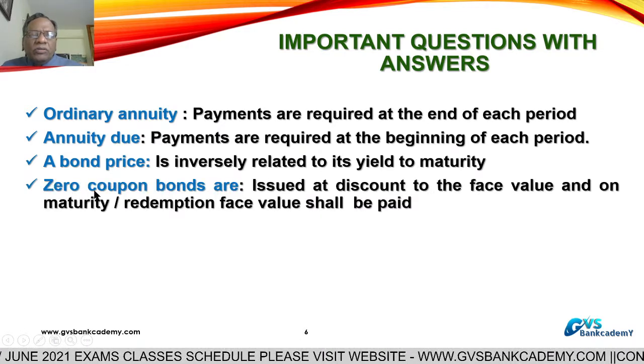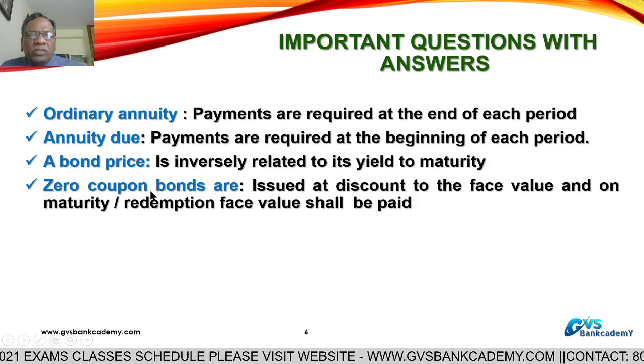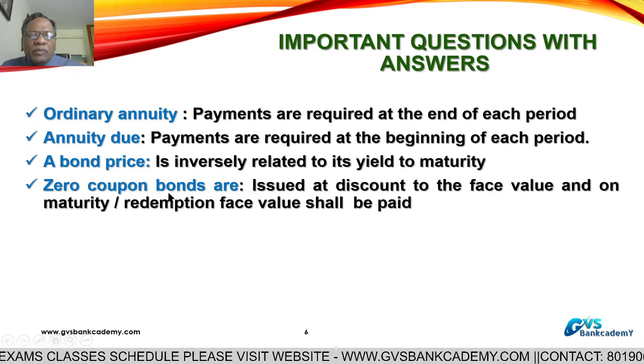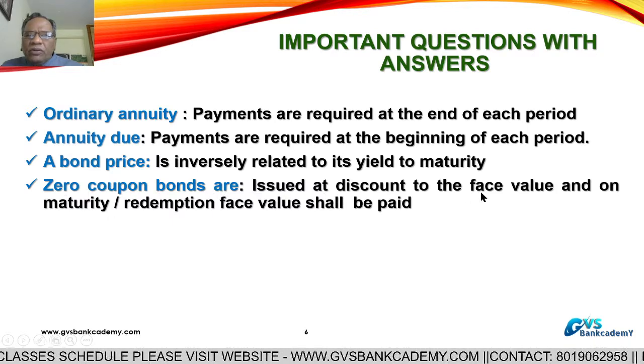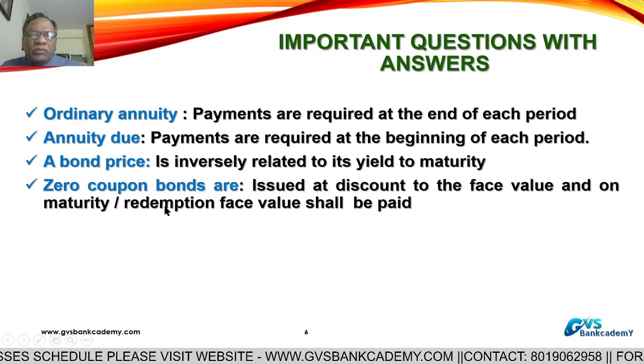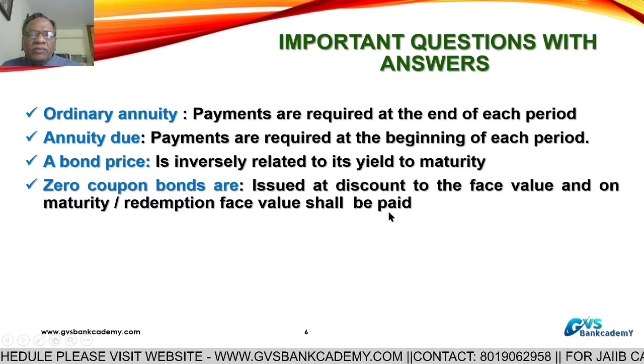Zero coupon bonds. In the principles and practice of banking also this question is asked. Zero coupon bonds are bonds issued at a discount to the face value, and on maturity or redemption the companies pay the face value of the bond.